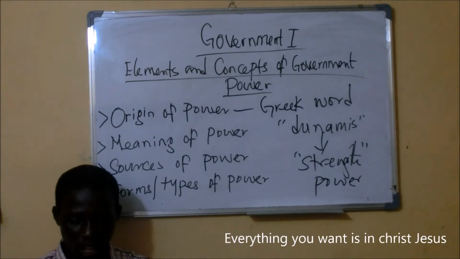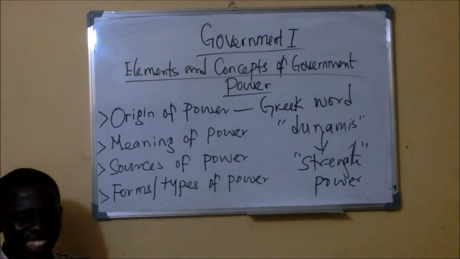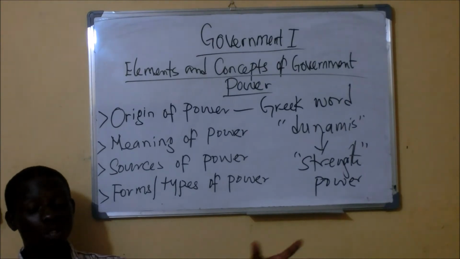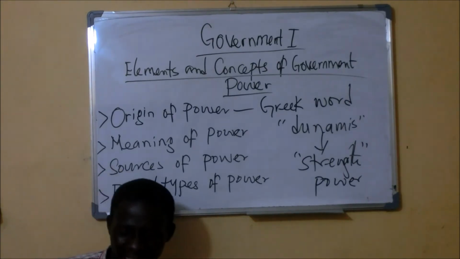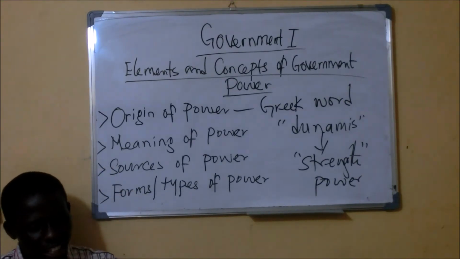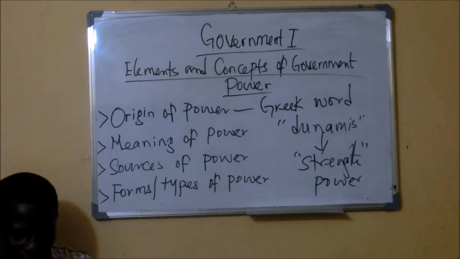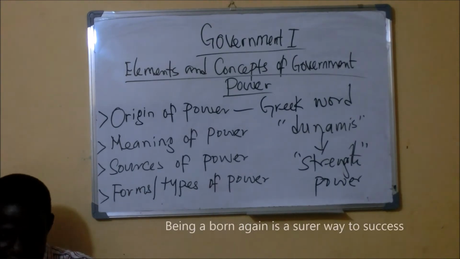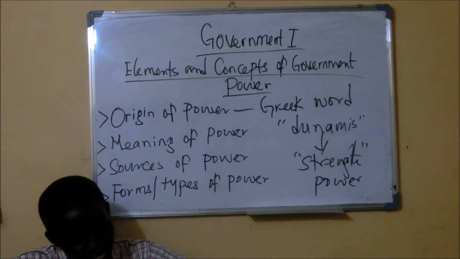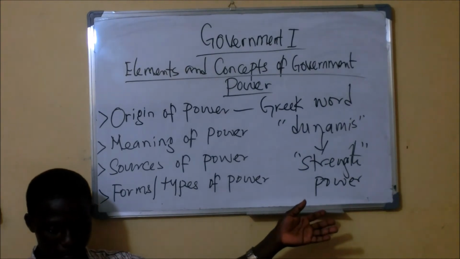According to Olushola in 2016, power is the ability or capacity to restrain others from their primary intention. It simply means that the ability that an individual or a particular person has in order to stop you against your wish, against your intention, against your desire, is what is referred to as power.